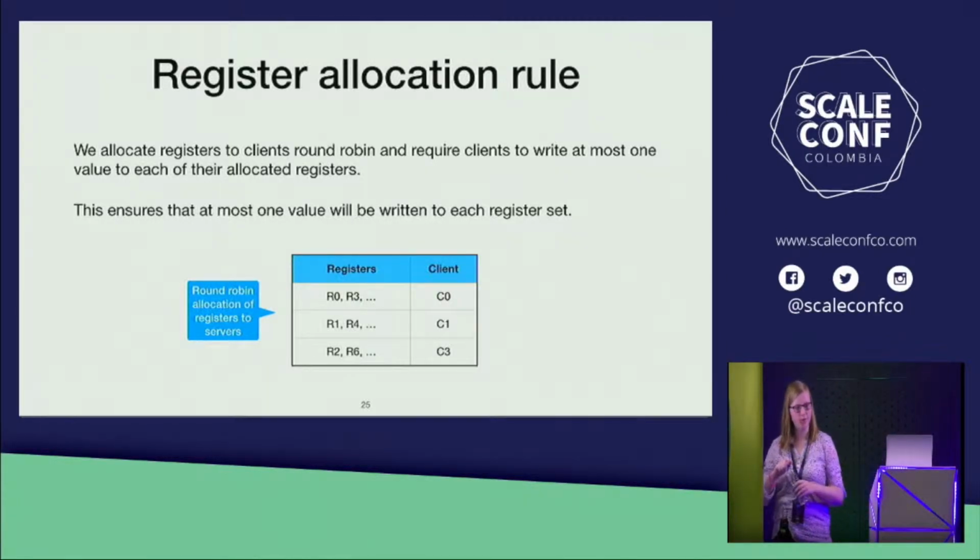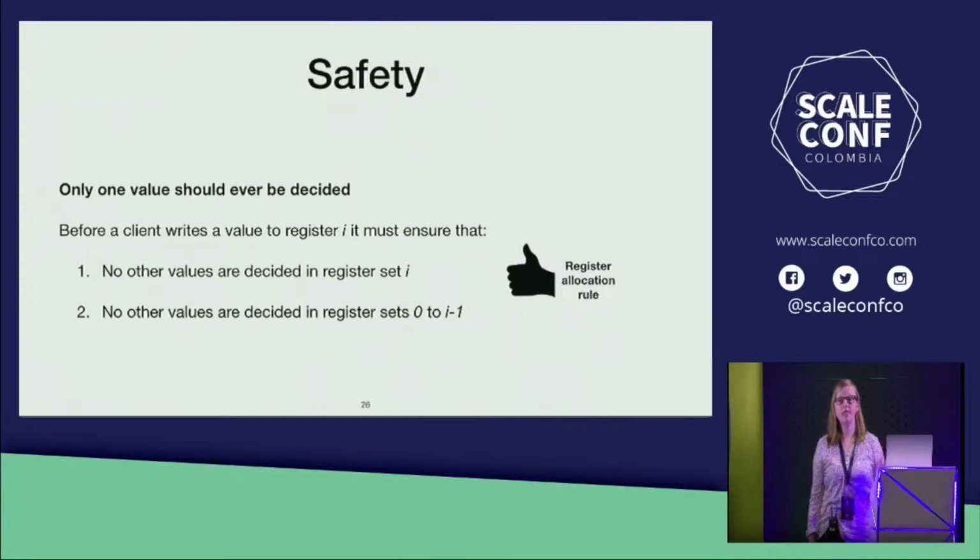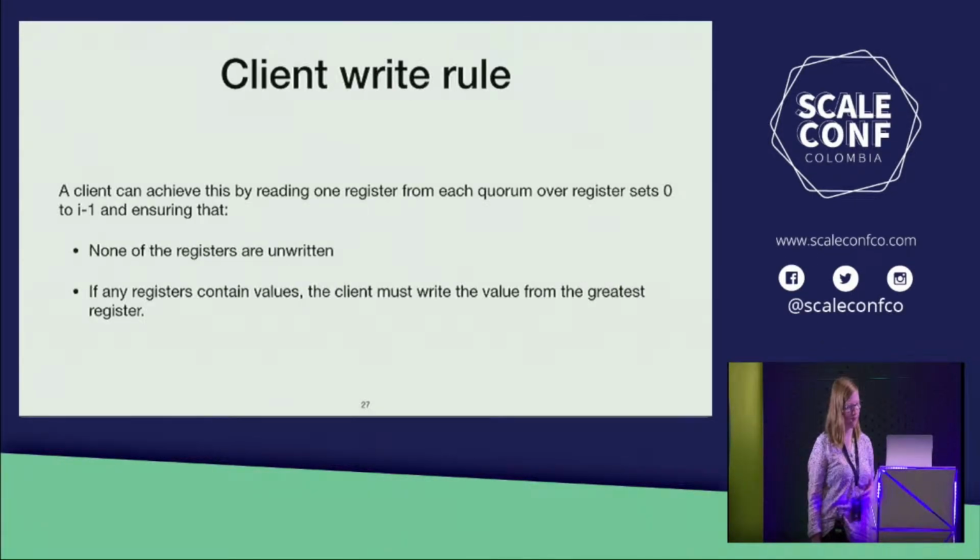This ensures that at most one value is written to any set of registers, and therefore at most one value is ever decided by any set of registers. So that solves the first criteria, it's the easier of the 2. Now we'll have a look at how a client can ensure that no previous decisions have been reached.